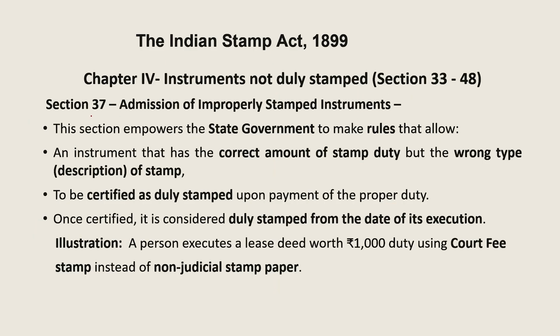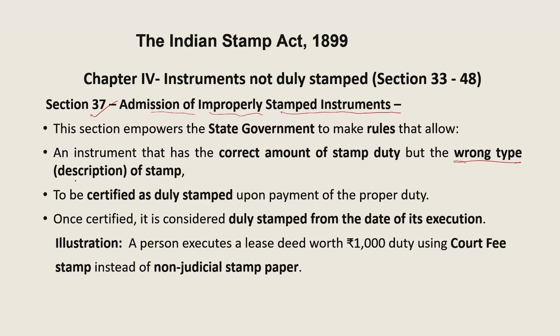Now, section 37 discusses what happens if there is admission of improperly stamped instrument. This section empowers the state government to make certain rules that allow an instrument that has the correct amount of stamp duty, but the wrong type or description of stamp, to be certified as duly stamped upon payment of the proper duty.